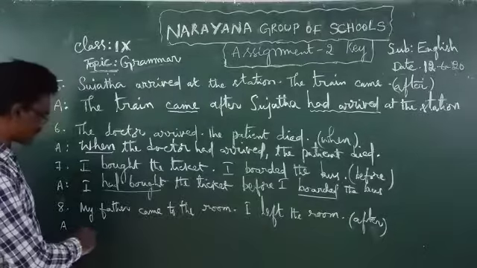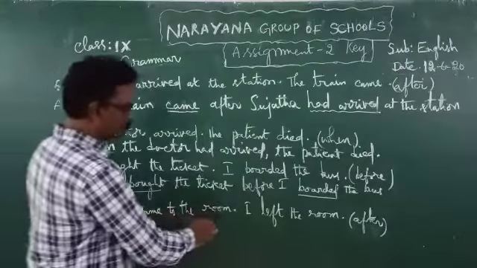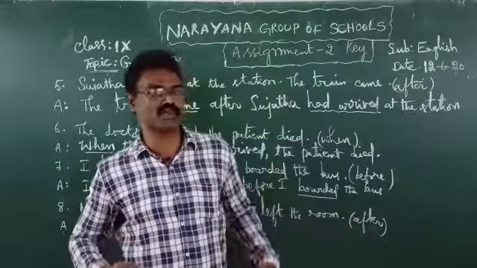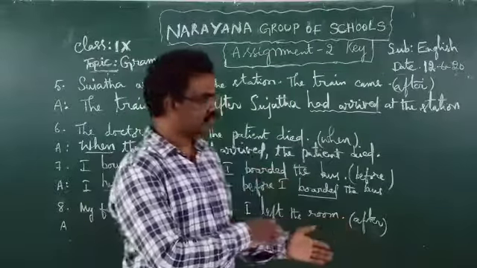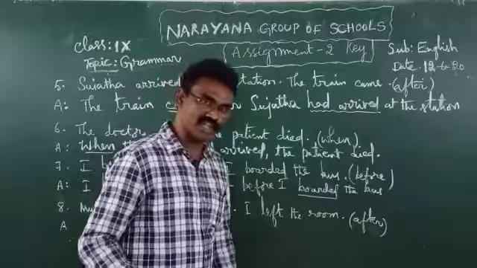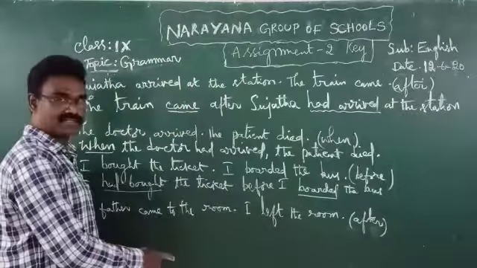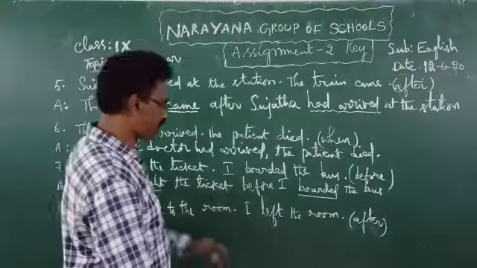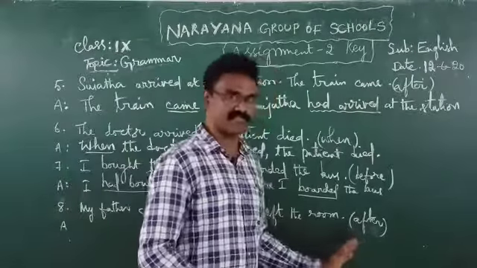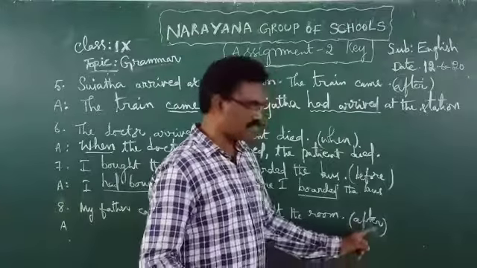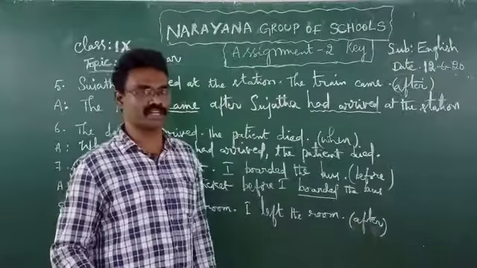Now let us see eighth one. My father came to the room. I left the room. Means after my father's coming to the room, I left that room. So from these two, which one is the first completed action? My father's coming is the first completed action. I left the room is the second completed action. So we have to combine these two by using after.